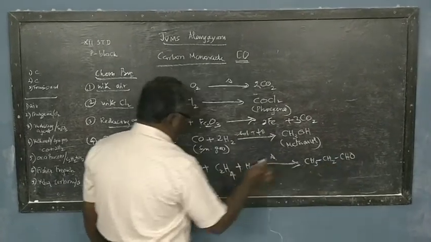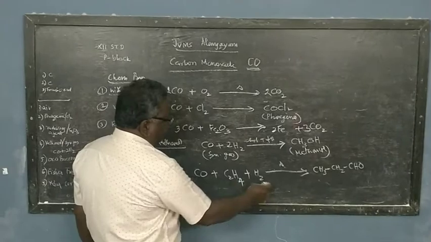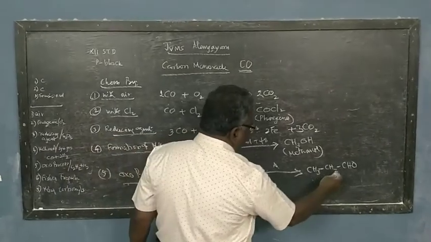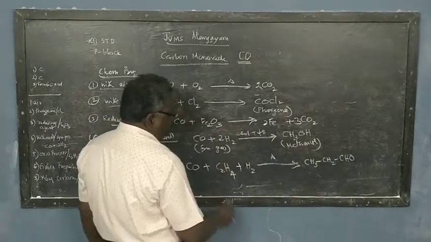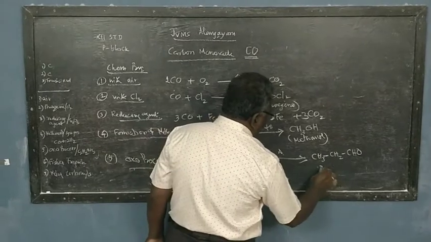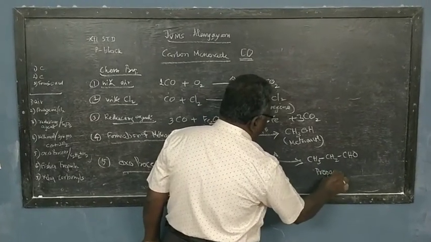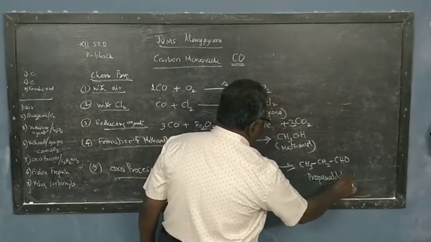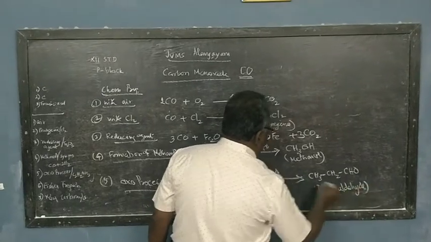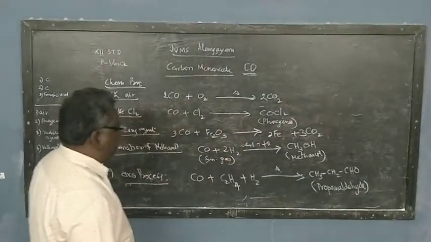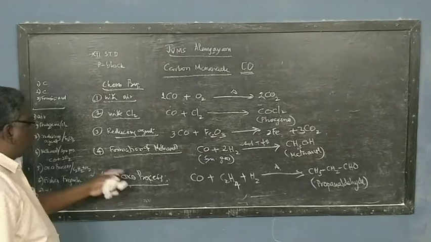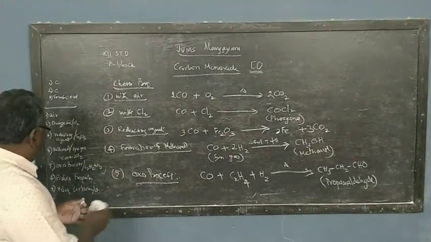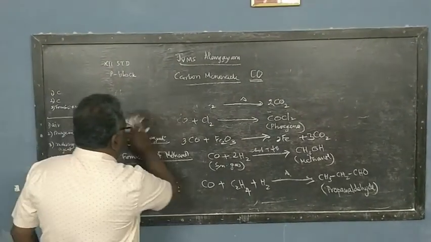There are 3 carbon, 6 hydrogen, 3 plus 2, 5, 5 plus 1, 6, and there is 1 oxygen. So this is called propanaldehyde. This is being called the oxo process. After that, we have 2 more properties.